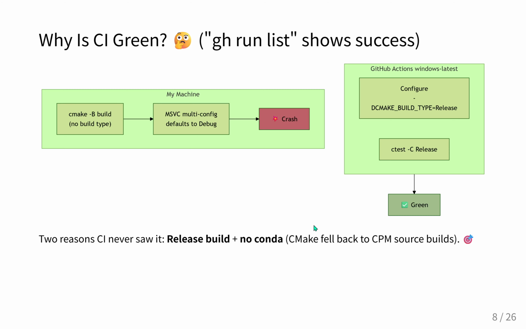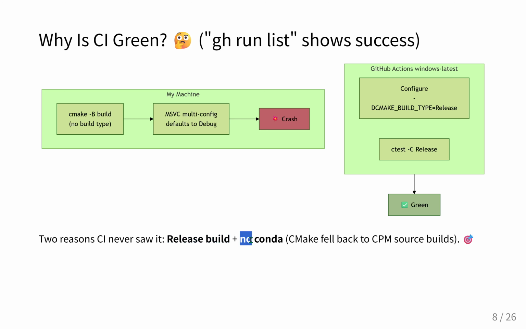What's fascinating here is that the CI system wasn't necessarily failing. It was just testing an alternate reality. An alternate reality. Yeah, you have to look at the exact matrix of the CI environment. First off, the CI was only running a release build. It wasn't even validating the debug configuration at all. Oh, wow. But more importantly, the CI environment on Windows wasn't using Conda.